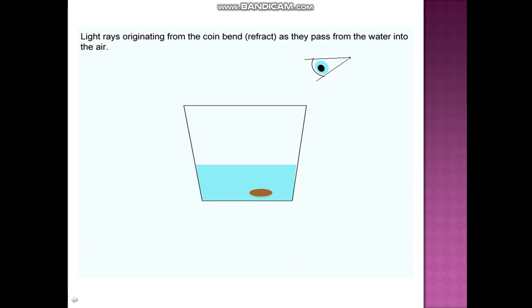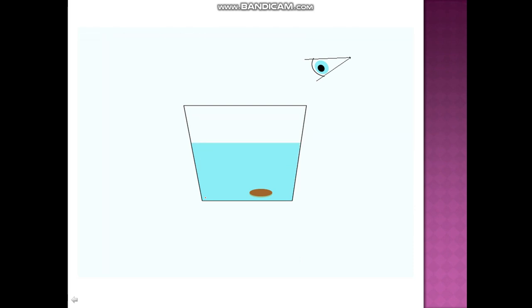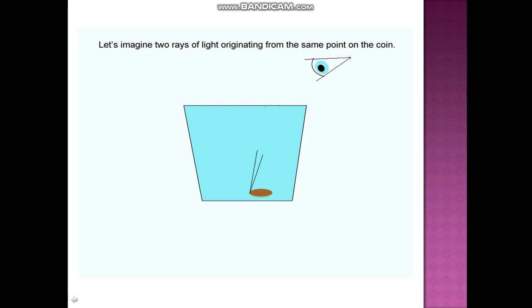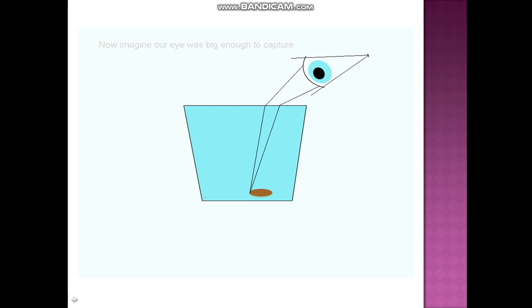Now let's observe what happens. Light rays originating from the coin get refracted. So let's imagine two rays of light originating from the same point on the coin. You can see these two rays, they bend and reach the eye in this way. Now we imagine the eye to capture both these rays.